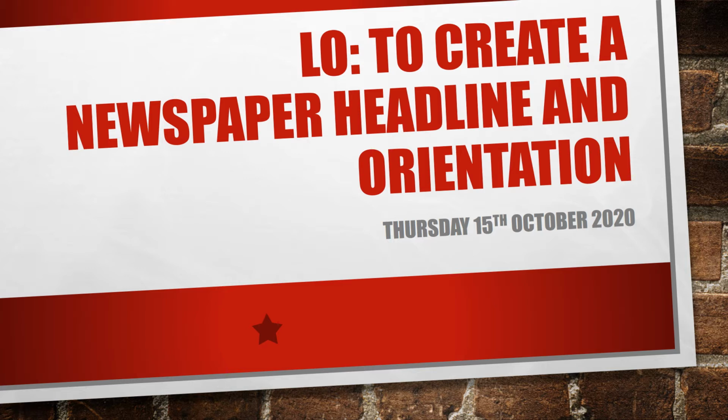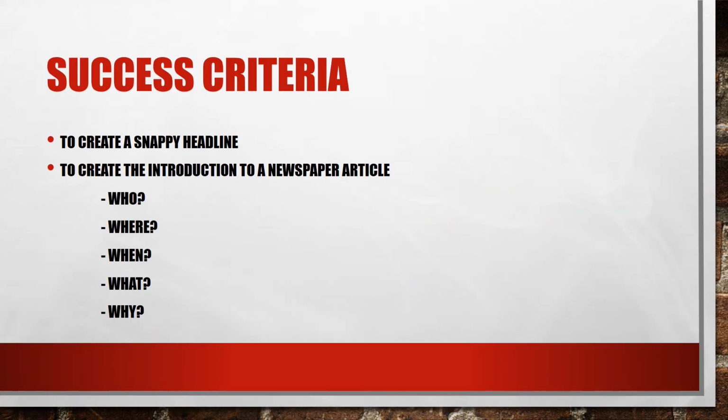So let's have a look at how to write a newspaper headline and how to write the orientation. So we're going to need a snappy headline, something that's going to grab the reader's attention. That's the whole point of the headline. It gets the reader's attention so people will buy the newspapers. And then we're also going to create an introduction to a newspaper.